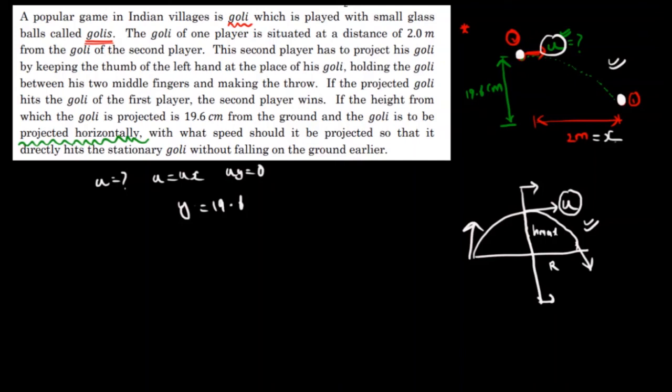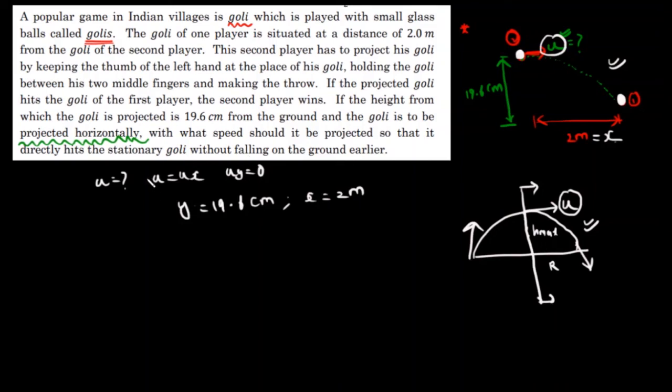Okay, so how can I do that? Simple. I can use the basic formula. I know y, which is in centimeter, right? You can convert it into meter. I know x is also, which is 2 meters. So now I need to find out this u.